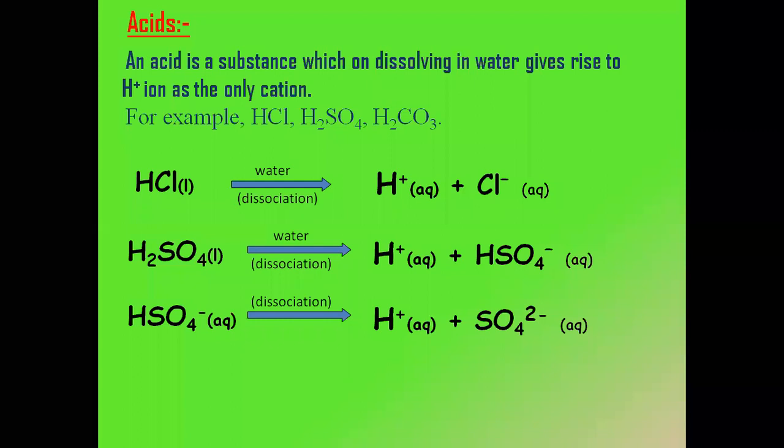Yes, wait. The 2 has come because sulfate has valency 2. From the table, we know that sulfate ions are those radicals which have valency 2. That is why it is 2. And if you're thinking that in the previous equation, why didn't I write it? Because it is attached with H. And in the second equation, sulfate is present alone. So we write it 2 minus.